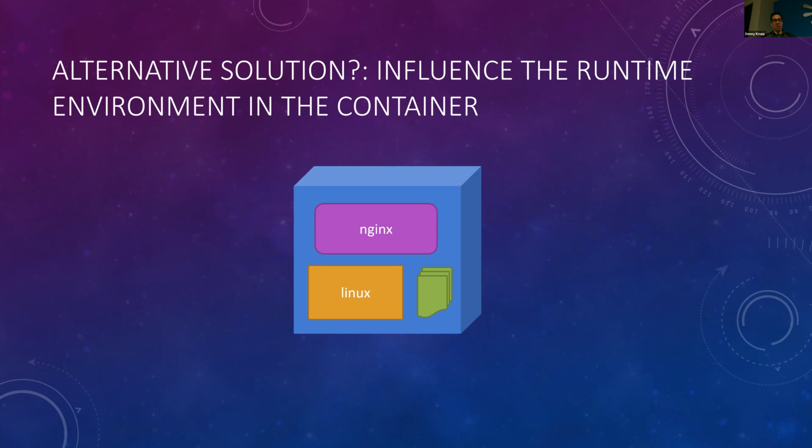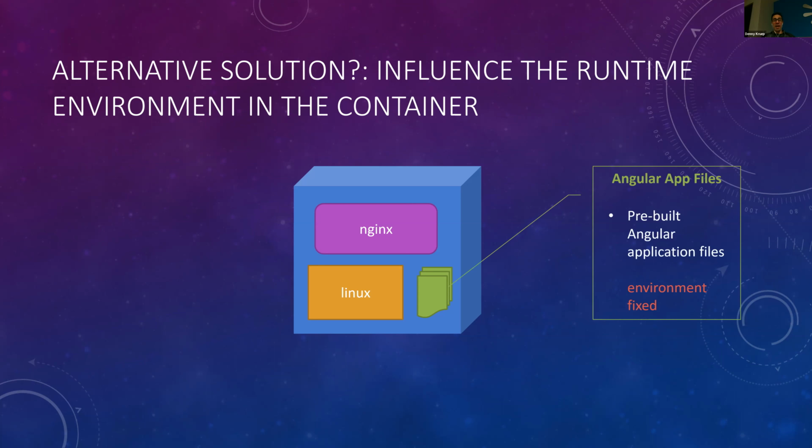And I thought to myself, well, is there anything I can do to influence the runtime environment within the container itself? And if we remember, the container has just these pieces in it. The first is our output Angular files that we compile. These are going to be pre-built Angular files, but as we've covered, those are going to be attached to a specific environment. So the environment's fixed at that point.